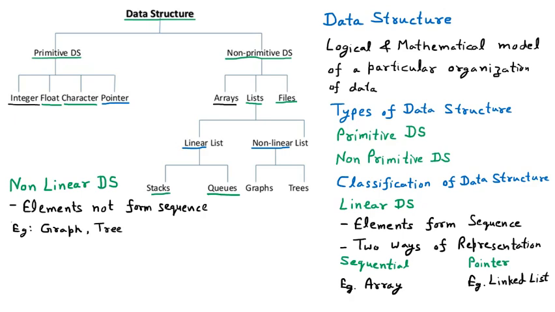Tree is a very powerful example of the non-linear data structure, because inside the tree we will learn so many different types of trees, just like AVL tree, B tree, binary search tree. All these trees we will learn at the time of the tree chapter. But first of all, we should understand what the graph is. The graph is the interconnection of multiple nodes in any way. Let us suppose that this is some element, assuming 11.